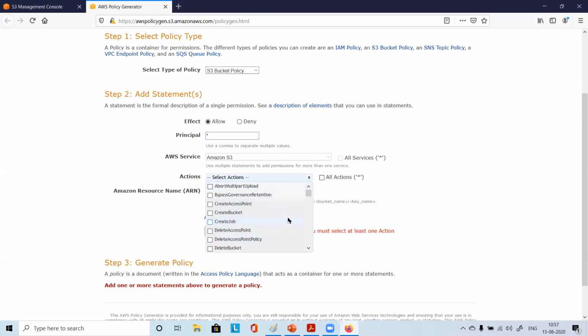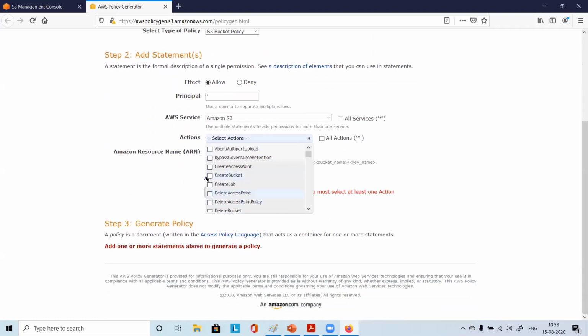You want people to read the website, correct? Read the content. For reading, it will be get object. For writing, it will be put object. For deleting, it will be delete object. You'll have various options. For creating a bucket, you have create bucket, create job, and so on.